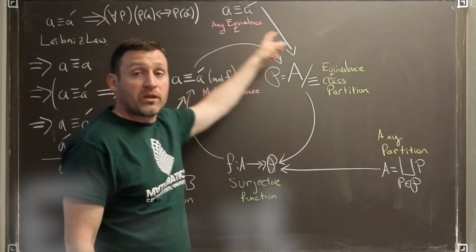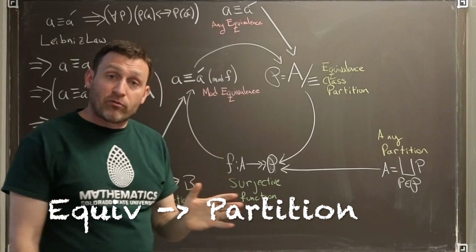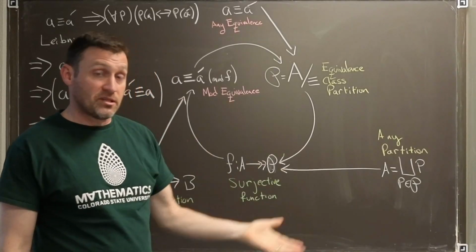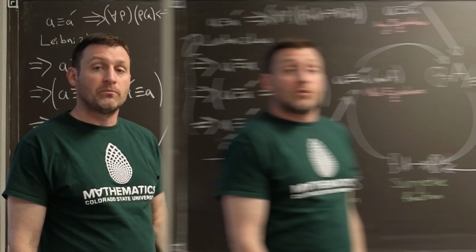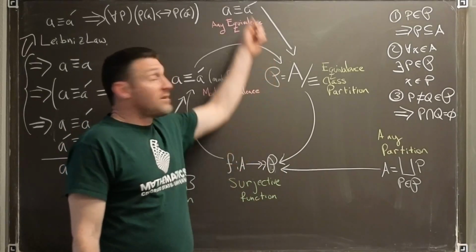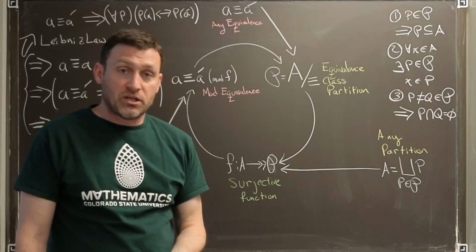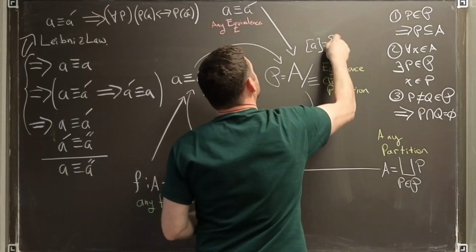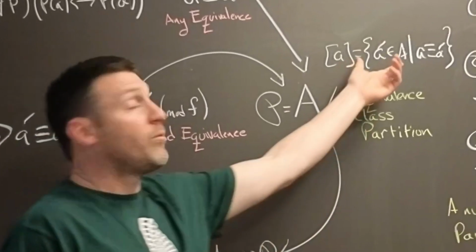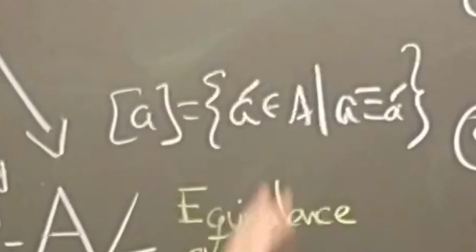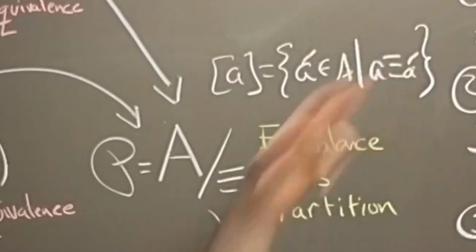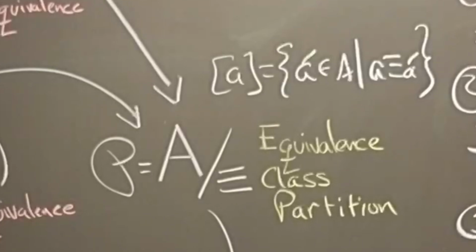What connects equivalence relations to partitions is that every equivalence relation guarantees the existence of a particular partition. The relationship that connects these two is that from every equivalence relation, we always guarantee the existence of some partition. We don't know which yet. The parts of this partition are what we call equivalence classes. They are all the values in A that are equal to our value little a.